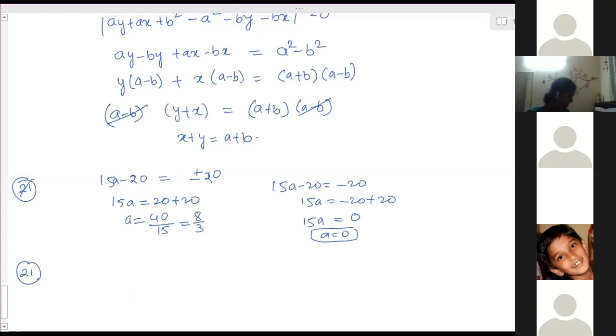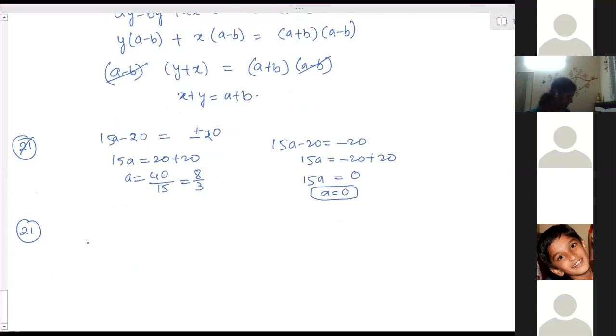21st: if a and b are not equal and they are not equal to 0 either, then prove that the points are never collinear. So first check the collinearity property. If these points are collinear, find the area.